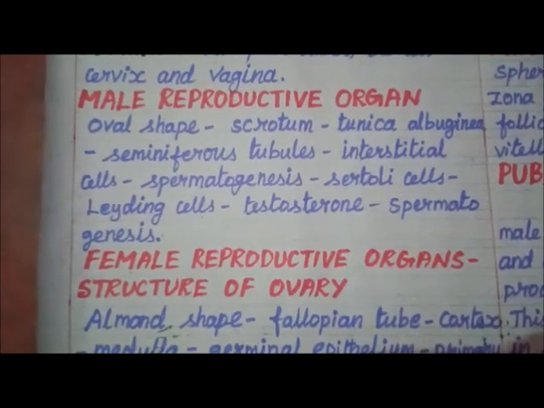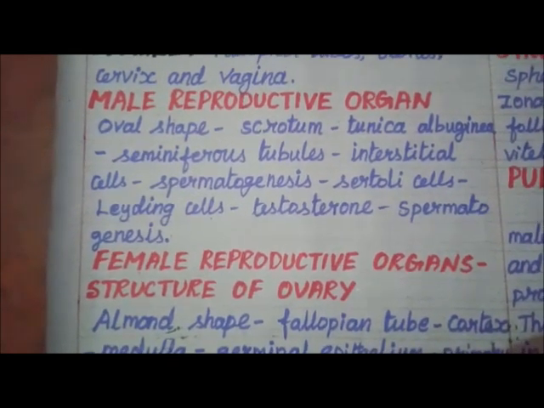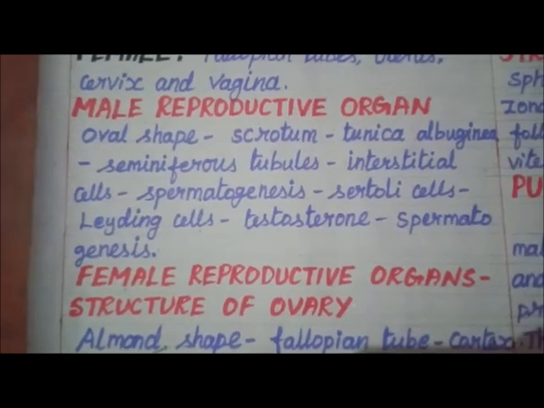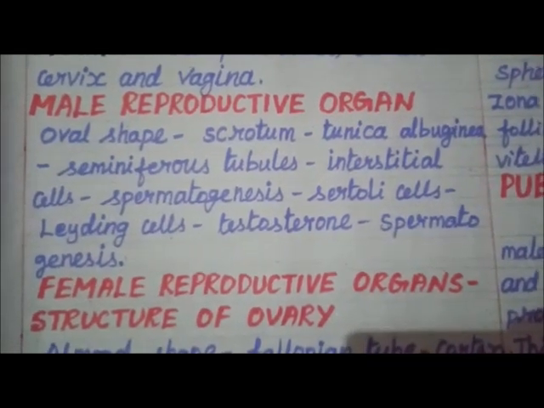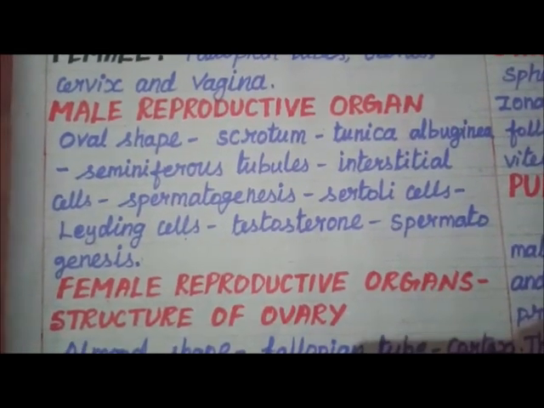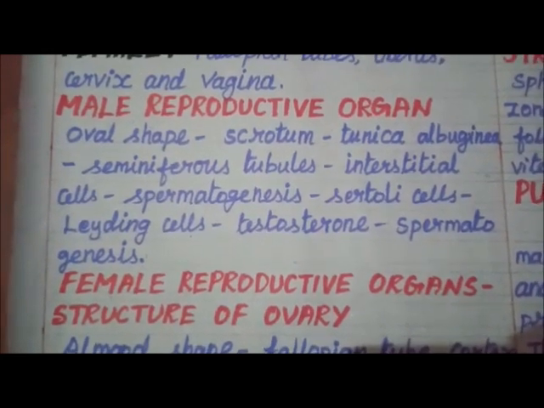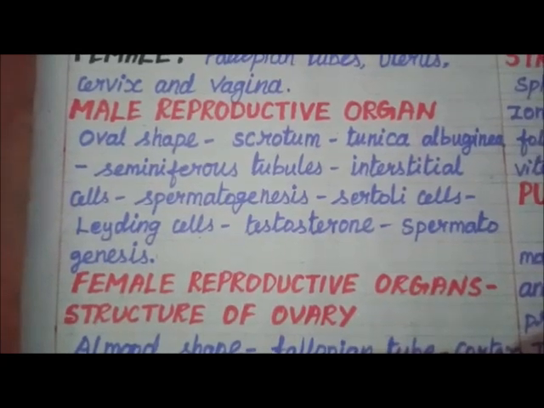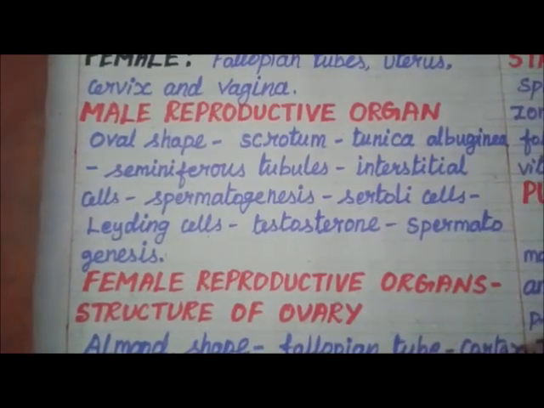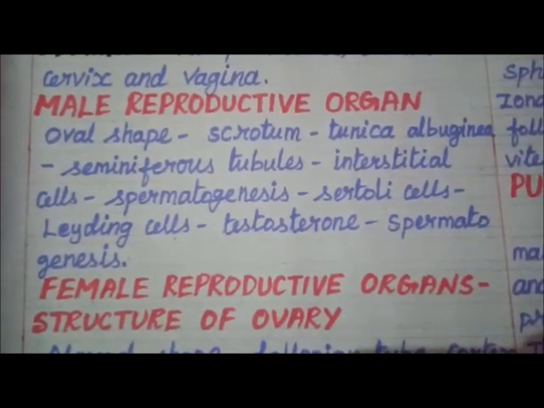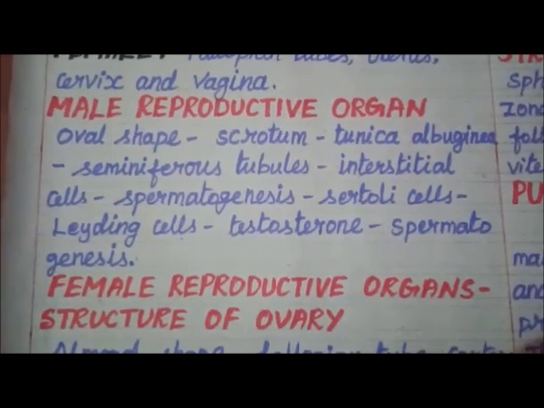Each testis is covered with a layer of fibrous tissue called tunica albuginea. Many septa from this layer divide the testis into lobules in which lie seminiferous tubules, cells of Sertoli and the Leydig cells.